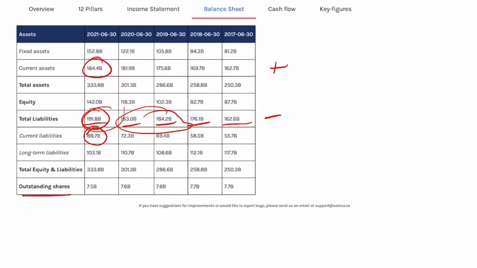Let's jump over to the outstanding shares. We can see we went from 7.7 billion down to 7.5 billion outstanding shares, and the number has been going down for the last 5 years, which is positive. I like it. Basically what happened is that the company is doing buybacks, and that means your share of the company is growing. It's very critical to take a look at this, because there are a lot of investors that either skip this part or don't know about it.